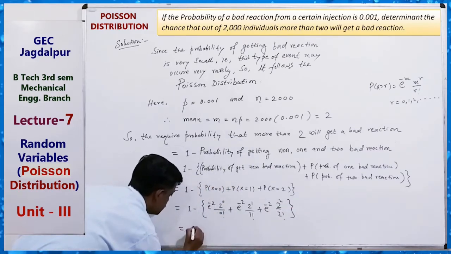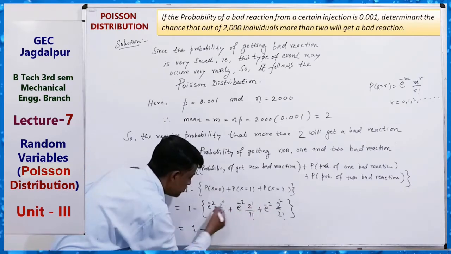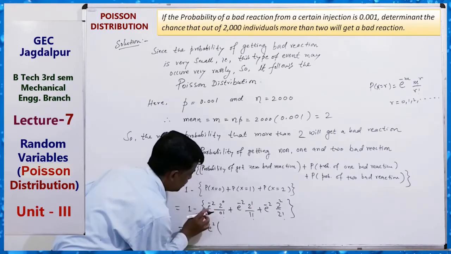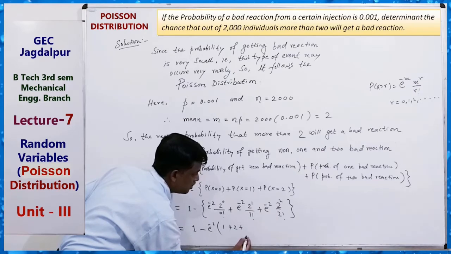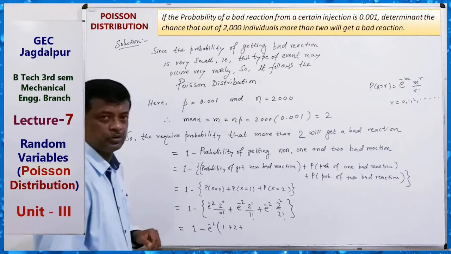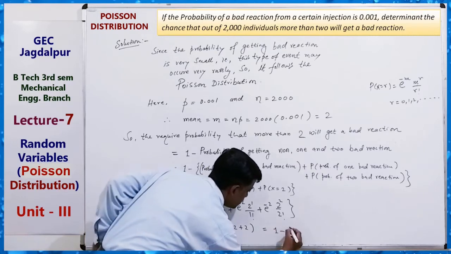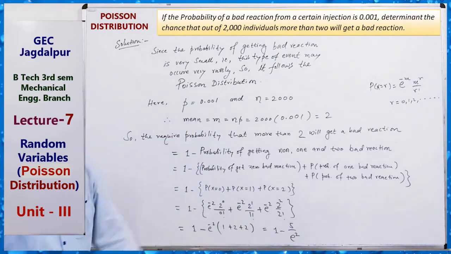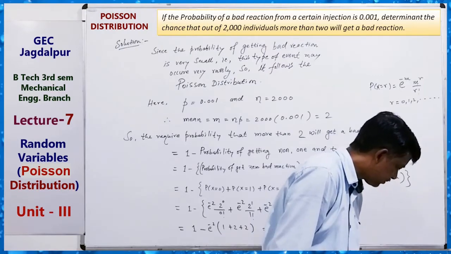So this equals 1 minus, just we can solve it, e to the power minus 2 common. Here 1 plus here 2 plus here 2 factorial, 2 square by 2, 2 into 2 by 2 means 2. This equals 1 minus 5 upon e square. 1 minus 5 upon e square. So we know that e equals what? e equals 2.718.